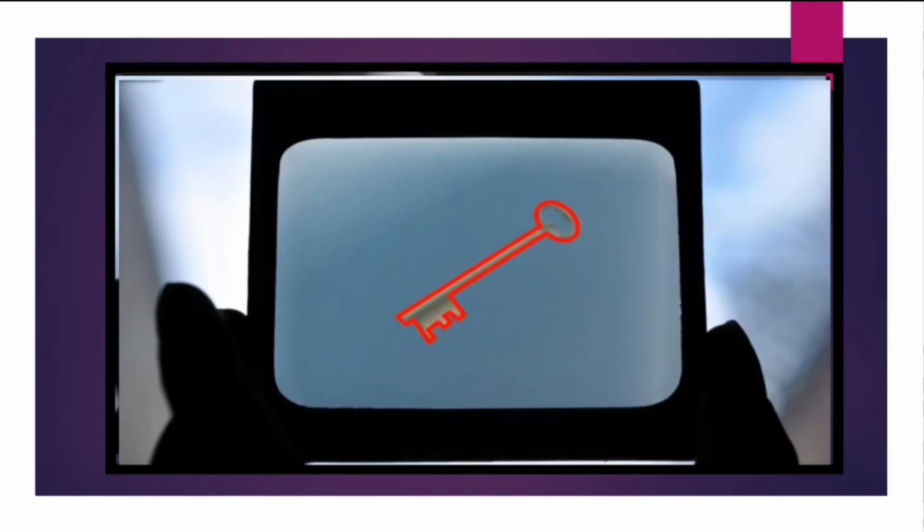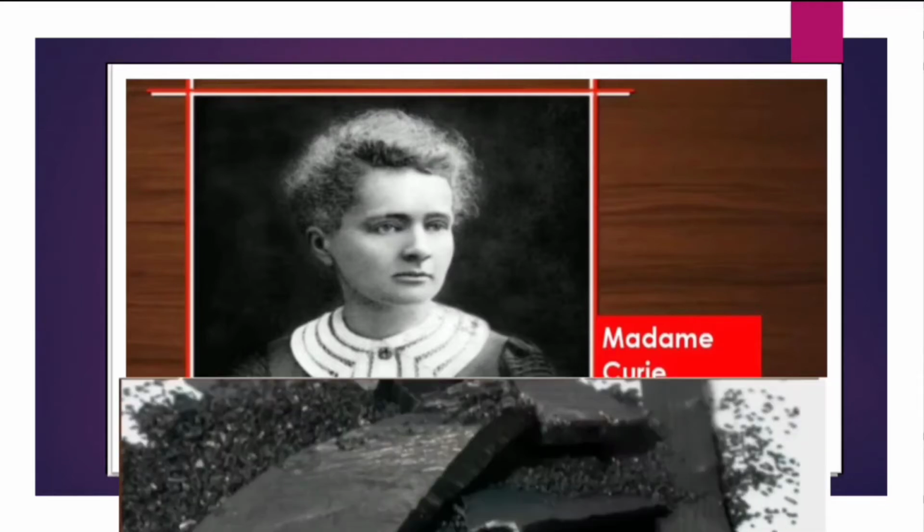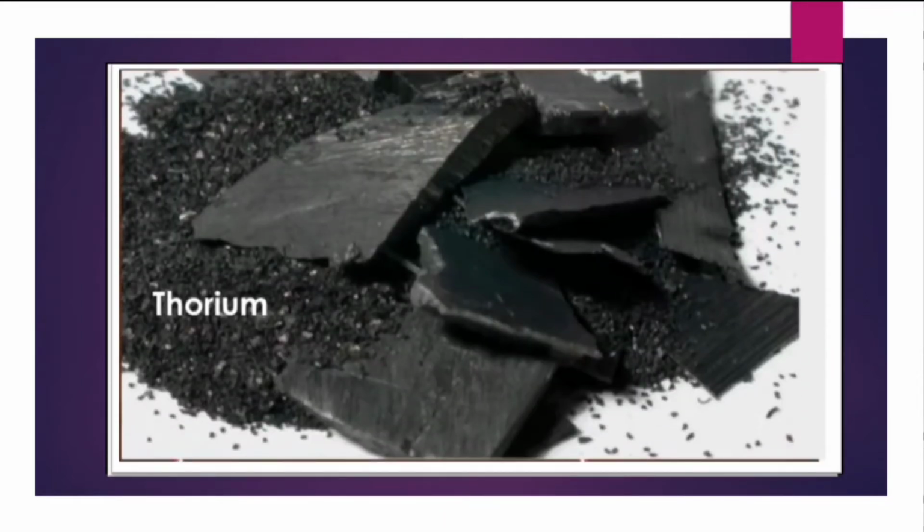As this incident occurred in the dark, Becquerel inferred that the uranium compounds might be emitting from the interior rays like X-rays which penetrate substances. These rays were called Becquerel rays. After a few days, Madame Curie discovered similar properties in the compounds of thorium.